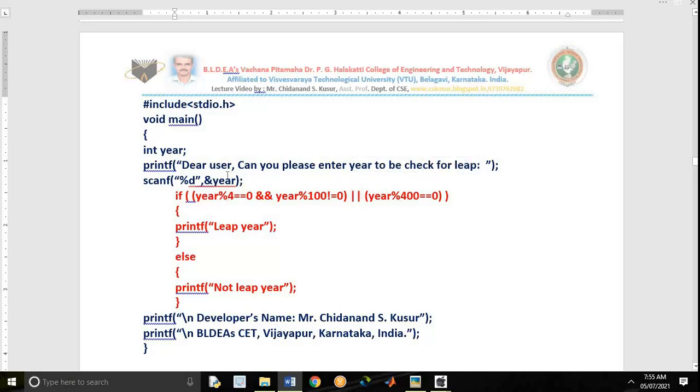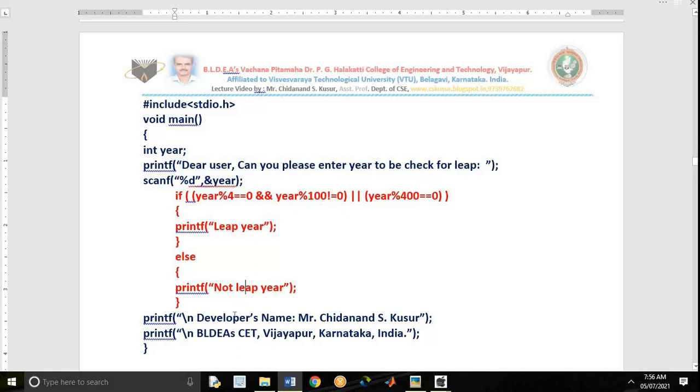Now if you enter 2021, that is not leap year. We get not leap year. Okay. And if this condition satisfies, then also leap year. If this condition satisfies, then also leap year. Here main opening parenthesis is there. Here closing parenthesis is there. You need to be very careful while typing parenthesis, opening and closing. And very important thing is that don't give the semicolon here. Okay. And if any one of these conditions is true, leap year.